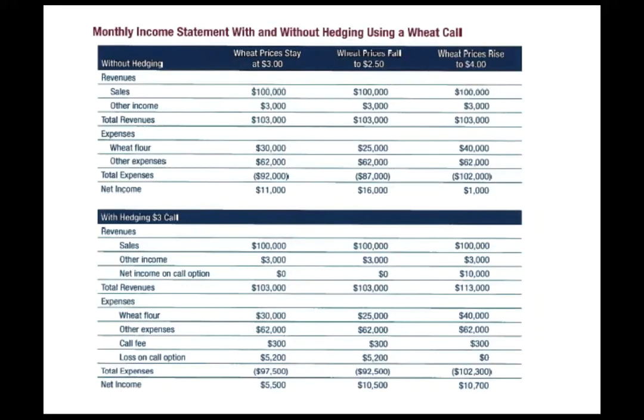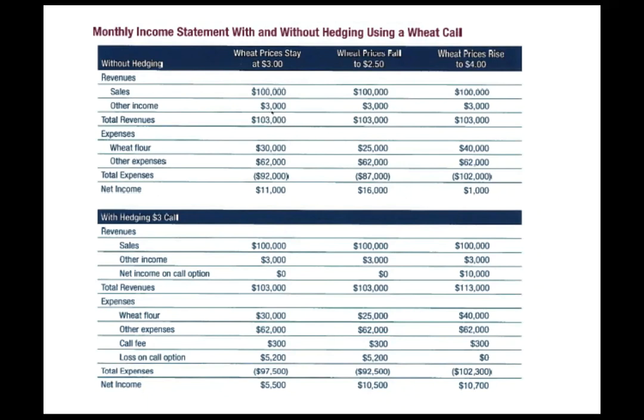So you're going to have something that looks like a table like this, with information that you put in there. Essentially this is just trying to show you what hedging does, and it talks about the calculations. You're really going to have to look at what the savings are when they ask you to calculate the effect on net income of a call option that offsets input price increases. They give some information, and you'll just need to subtract one of these numbers from another. If they stay the same, it's $11,000. If wheat prices fall, they make $5,000 more, those types of things. It's going to be fairly easy math, but you just need to be able to read the table.